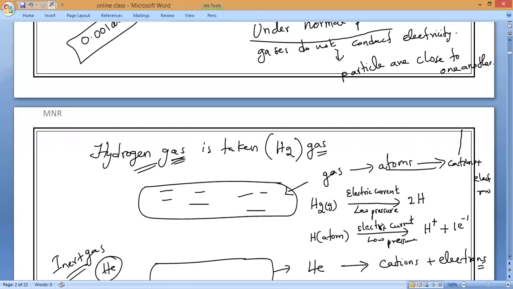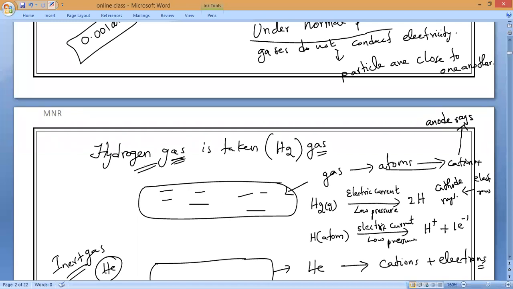These cations, what do we call them, guys? Anode rays or cathode rays? Cations are called anode rays and electrons are called cathode rays. Please remember that. Cations are anode rays, electrons are cathode rays. Don't get confused.